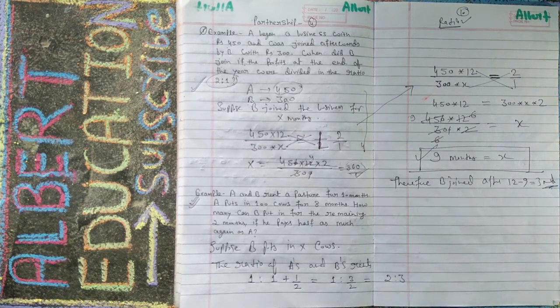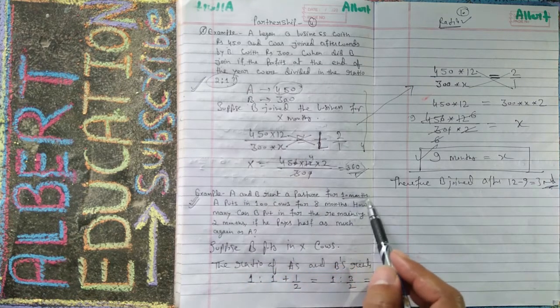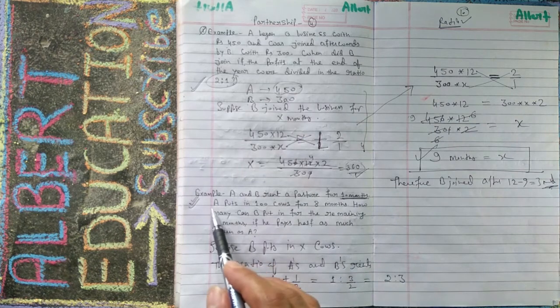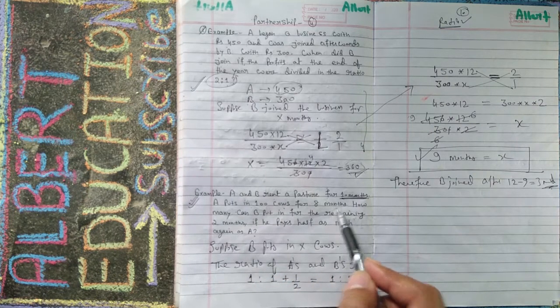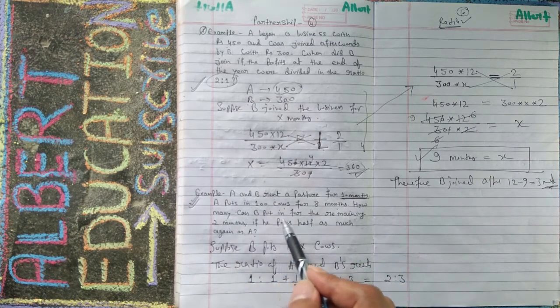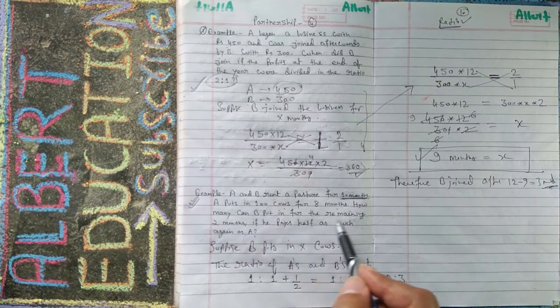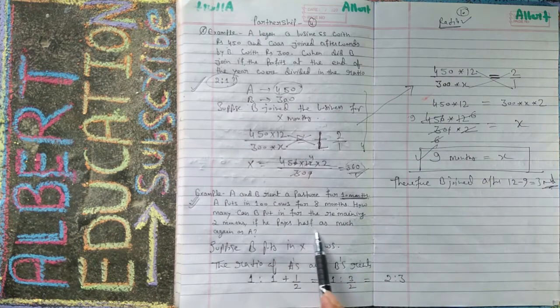How have we written it? He has written: A and B rent a pasture for 10 months. A puts in 100 cows for 8 months. How many can B put in for the remaining 2 months if he pays half as much again as A? If A has given 1, then B has given 1 plus half. You must understand what this means.